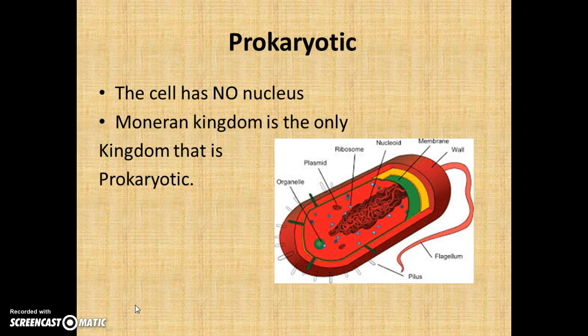First word in Part 2 is pronounced prokaryotic. Prokaryotic means a cell that has no nucleus. And of all the kingdoms that we study in 7th grade science, only the monoran kingdom is the kingdom that has cells that are prokaryotic. So in other words, bacteria. All bacteria are prokaryotic. You can see in the picture here that there's no organized nucleus. They call it nucleoids.